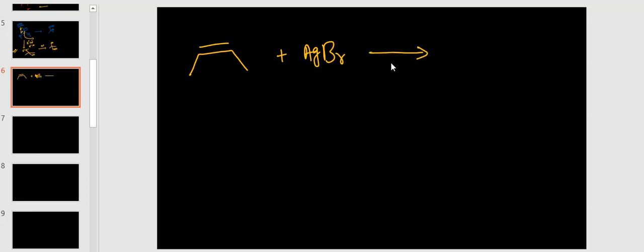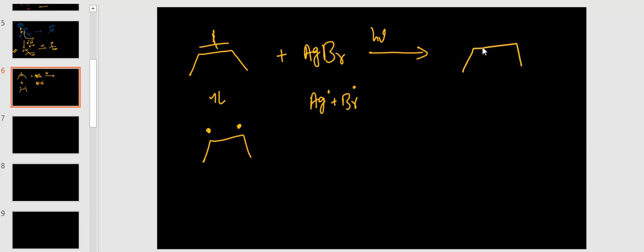This AgBr splits into Ag radical and Br radical in the presence of light, h nu means light. So this pi bond undergoes homolytic cleavage, that means here one electron, here also one electron. Now Ag on one side and Br on the other side are attacking, Ag here, Br here.